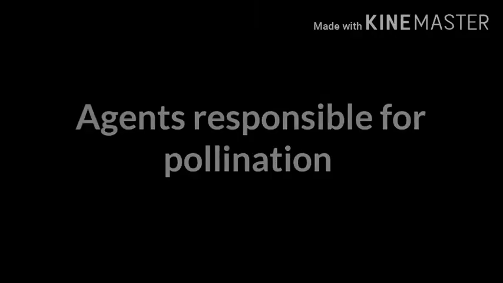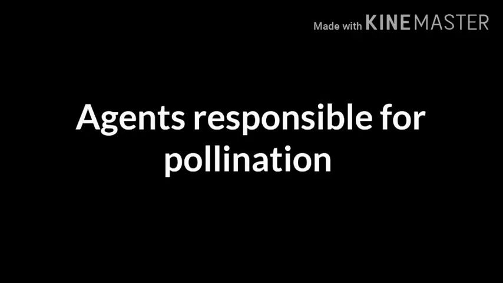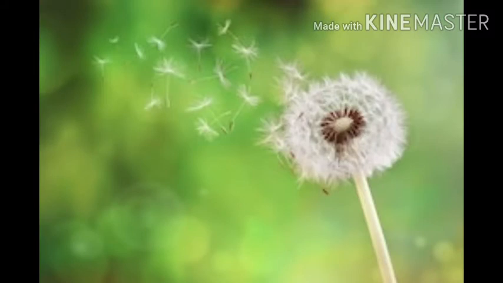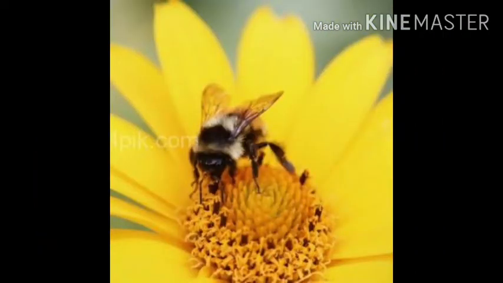Dear students, in the last lecture we studied about pollination and its types. Today we will see about the agents responsible for pollination. As the pollen grains are not capable of locomotion, they have to depend on various agents such as wind or insects for transmission of the pollen grains.